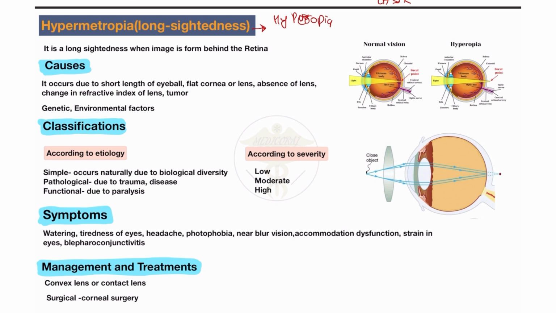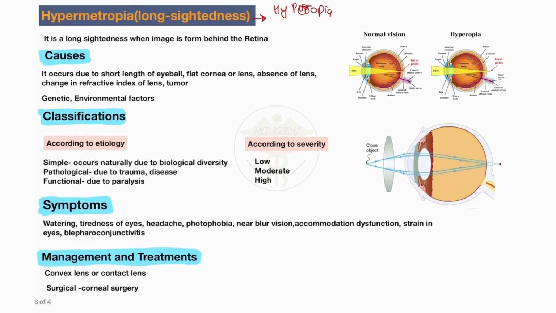What is the classification of hypermetropia? There are many classifications of hypermetropia, but these two are very important. According to etiology, meaning according to the causes, it may be simple, pathological or functional. Simple occurs naturally due to biological diversity or advancing age, which I already discussed, so it's called simple hypermetropia.